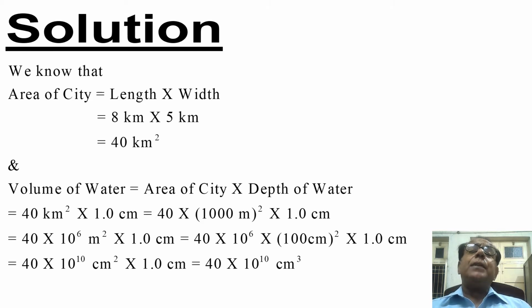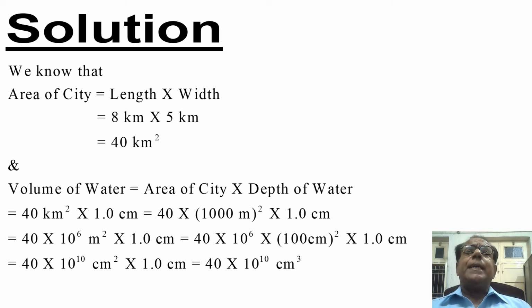Here what we have done, we have simply converted kilometer into meter, because in 1 kilometer there are 1000 meter. Okay. So when kilometer exists in square, then 1000 meter will also be squared. Okay. So volume will alternatively become equal to 40 into 10 raised to the power 6 meter square into 1.0 centimeter.